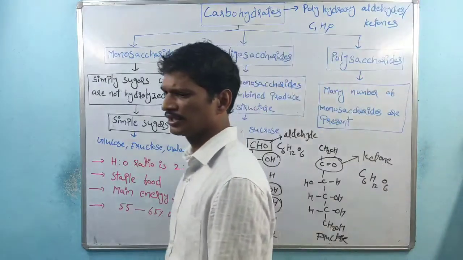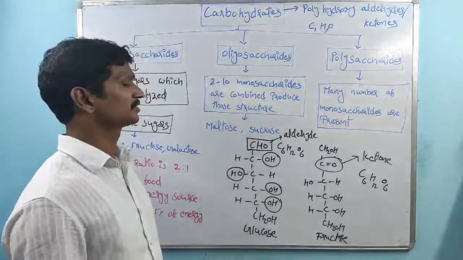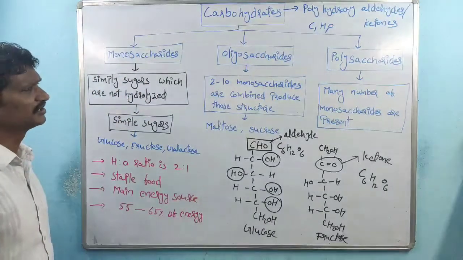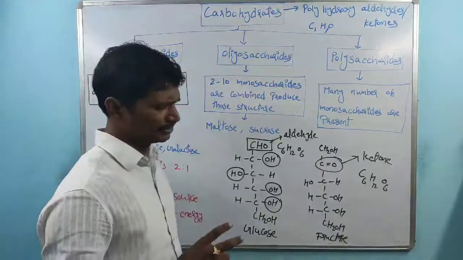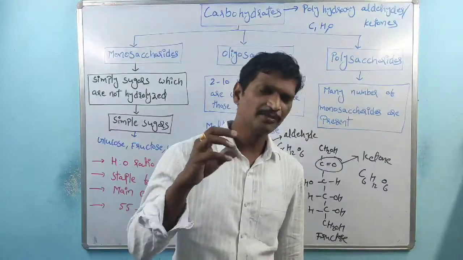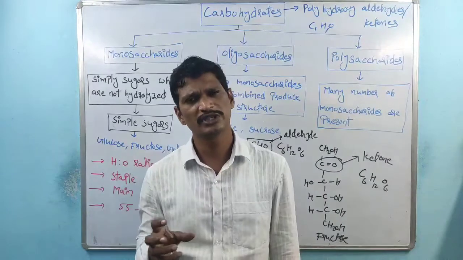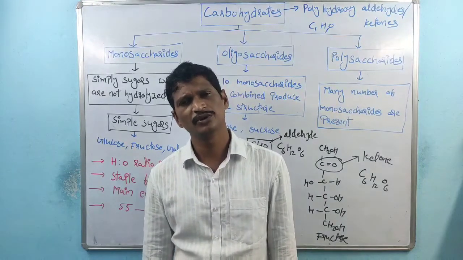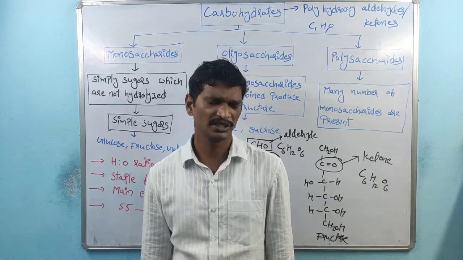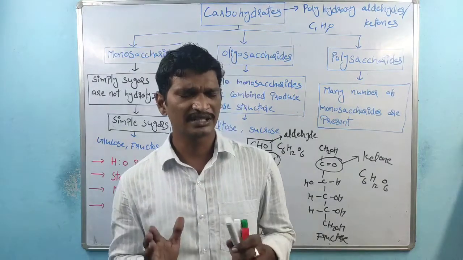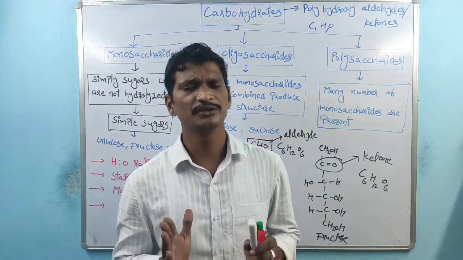Coming to the next one, oligosaccharides. Oligo indicates few, a very limited number. Very few monosaccharides combined produce a structure, and those structures are called oligosaccharides.